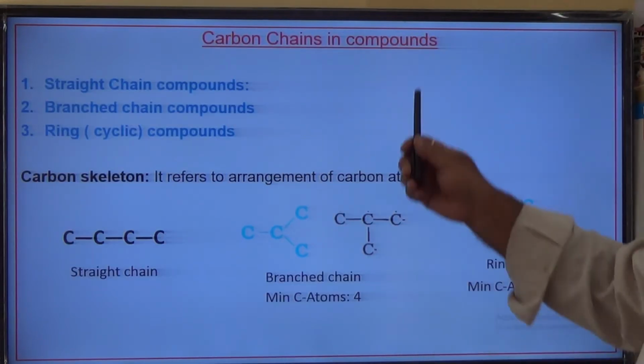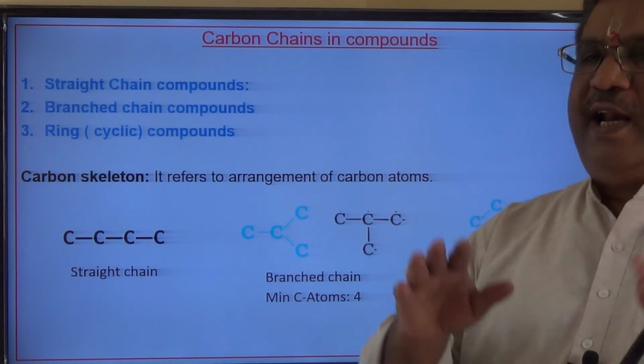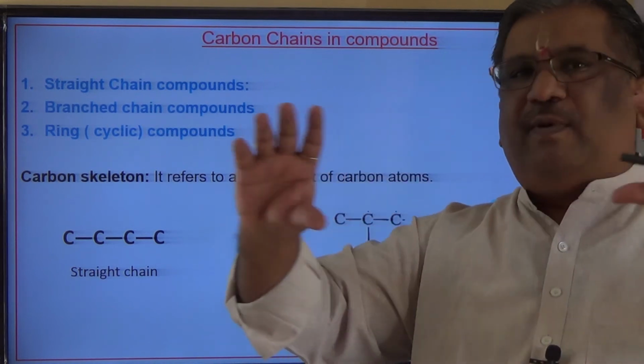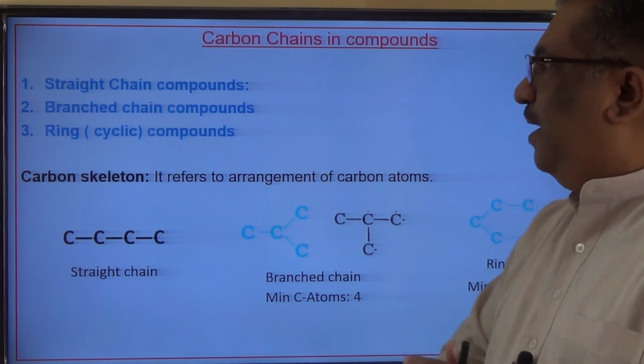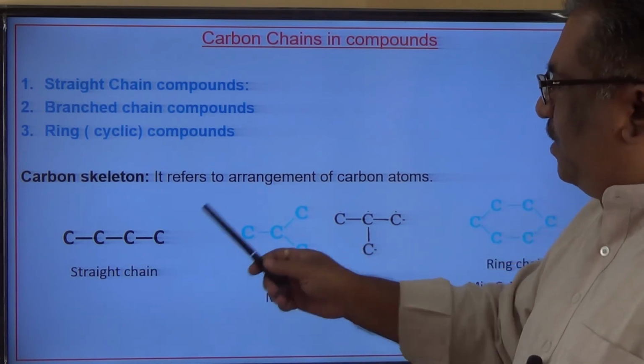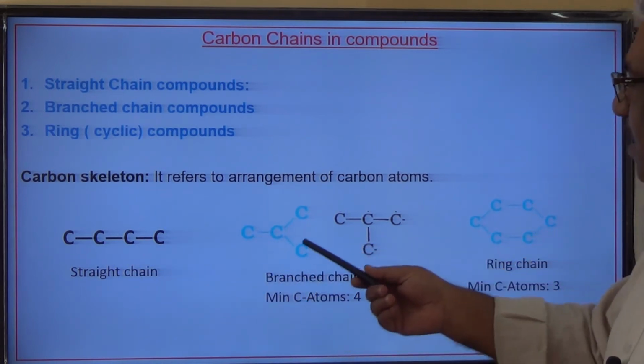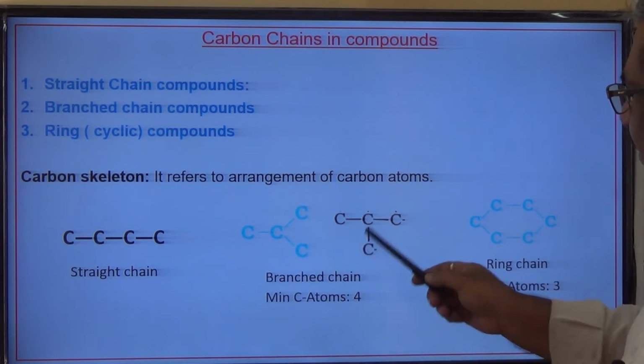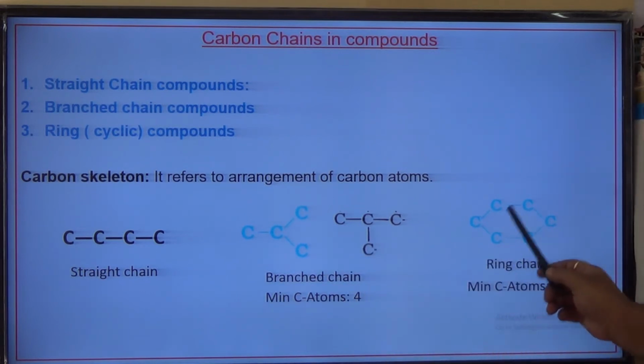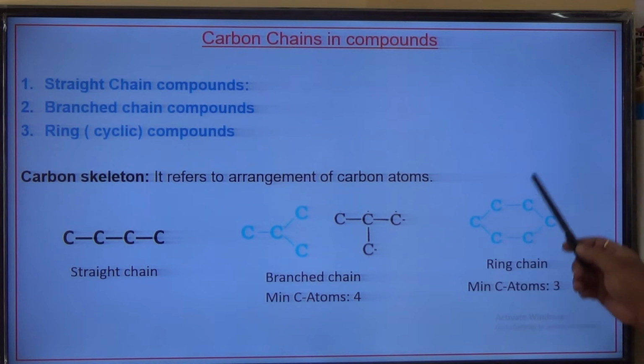Let us study the carbon chains in compounds. Arrangement of carbons can be in the form of a straight chain. Example, here it is in the form of a straight chain, or it can be a branched chain, something like this, or it can be a cyclic chain, which is also called a ring chain.